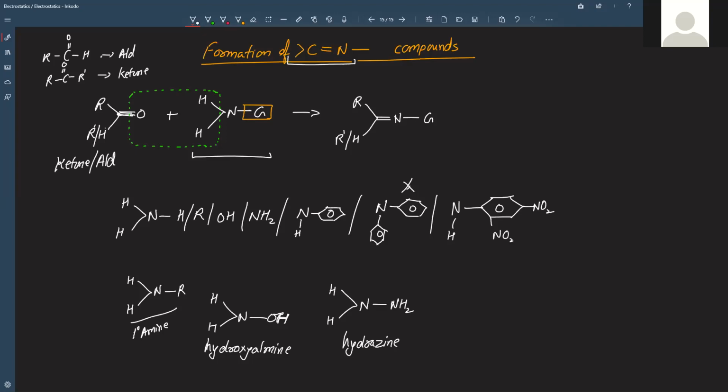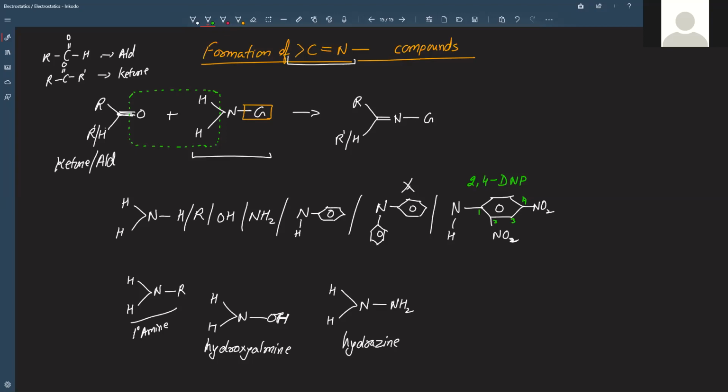If I have to name this, I'll start numbering from here, that is 1, this is 2, this is 3, and this one nitro is 4. So there are two nitro groups at positions 2 and 4. So this is actually called 2,4-DNP, 2,4-dinitrophenyl hydrazine.